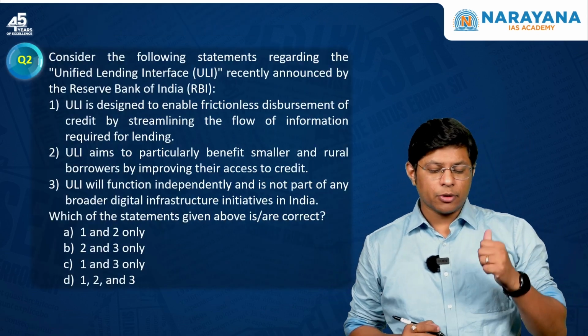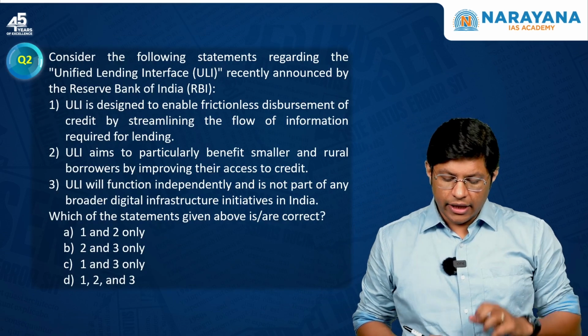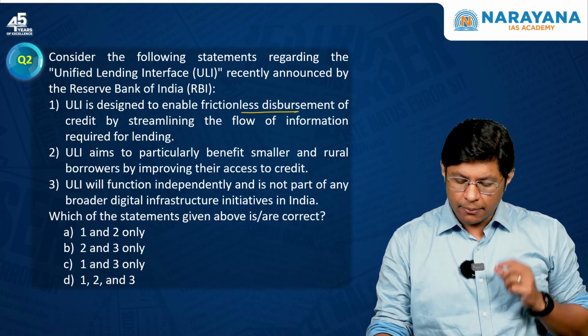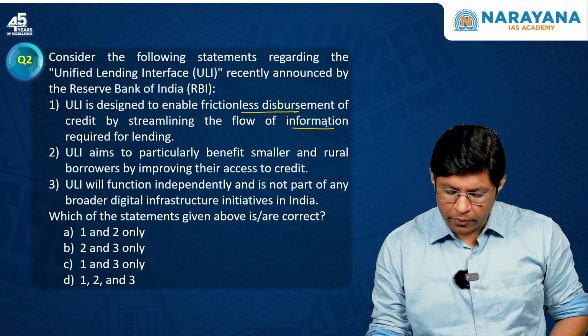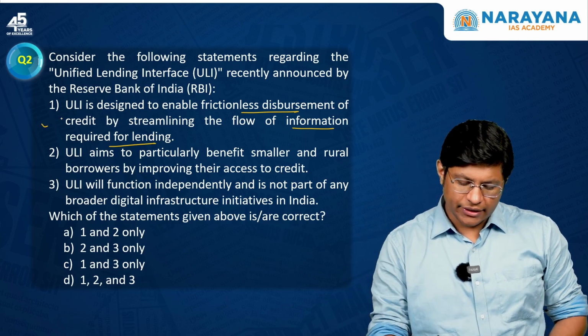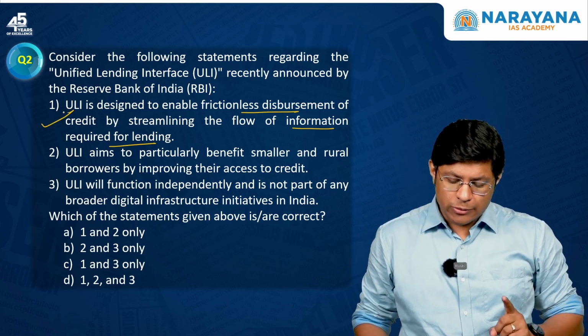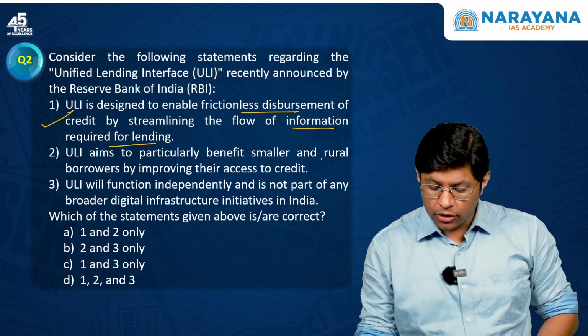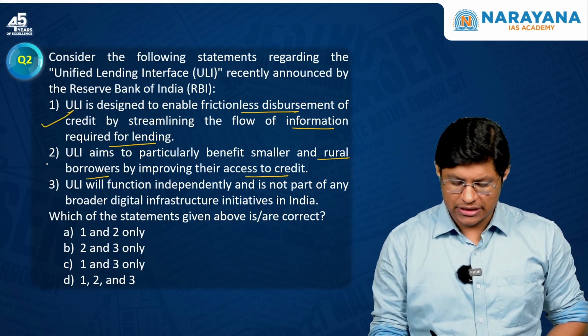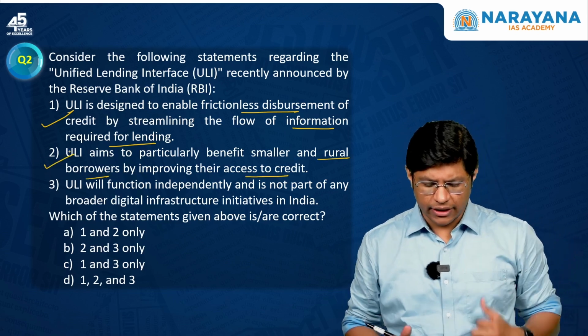Next, this is about the unified lending interface. It is designed to enable frictionless disbursement of credit by streamlining the flow of information required for lending. This one is correct, right? It aims to particularly benefit smaller and rural borrowers by improving their access to credit. Yes, this one is also correct. We have discussed this in the article.